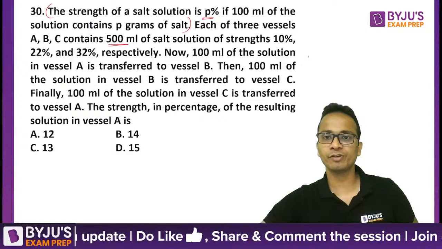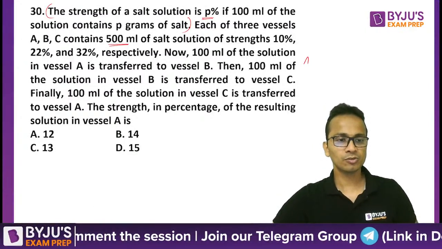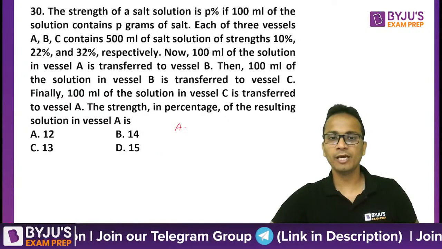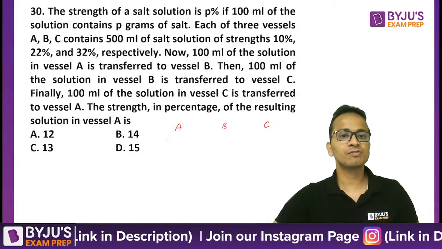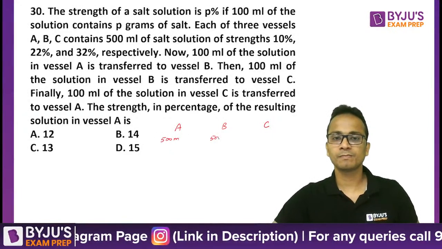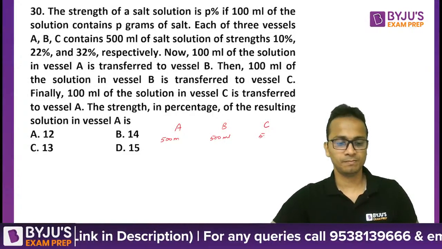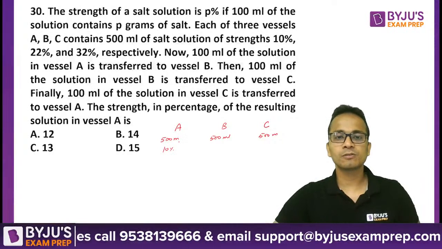Okay, so I'll write first of all, एक second. So I'll make the table here. A, B, C. Each of them has 500 ml. A has 10%.